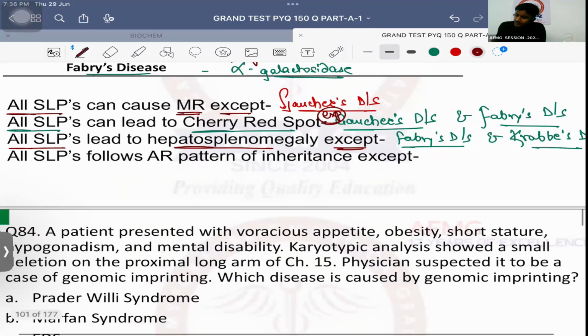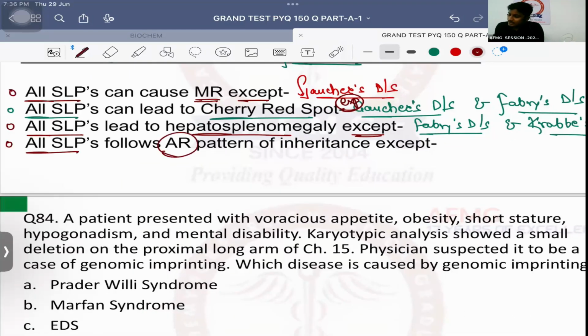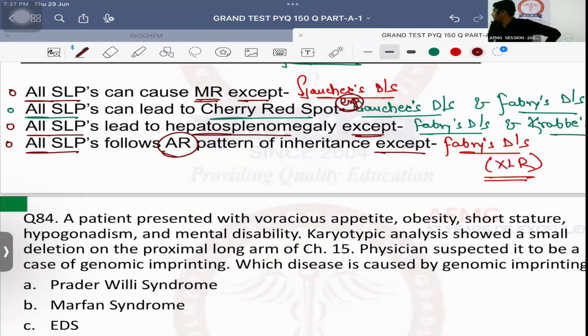Last, all sphingolipidosis follows autosomal recessive pattern of inheritance except Fabry's disease. Hunter's is a mucopolysaccharidosis. It is not a lipid storage disease. Fabry's disease follows X-linked recessive pattern of inheritance. Meaning, disease will only and only be seen in males. Females will only be carriers of the disease.